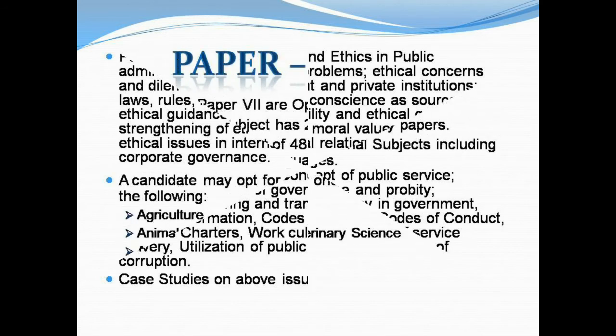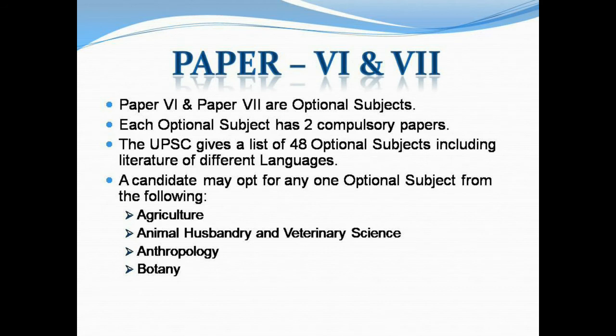Paper 6 and 7 are optional subjects. Each optional subject has 2 compulsory papers. The UPSC gives a list of 48 optional subjects including literature of different languages. A candidate may opt for any one optional subject from the following: agriculture, animal husbandry and veterinary science, anthropology, botany,